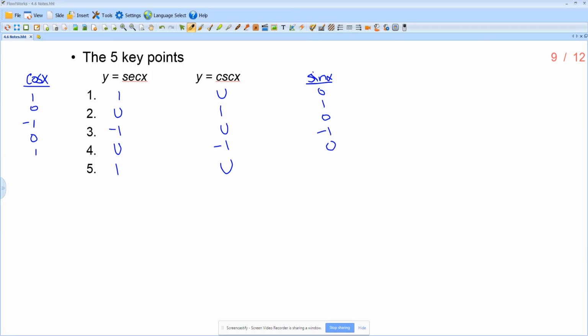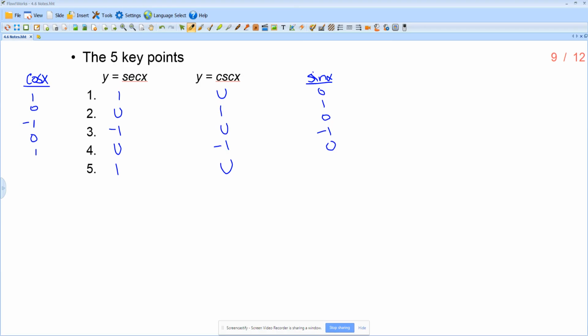All right, that's all we're covering in the notes, just getting down those points, those y values. All the same rules that we dealt with in section 4.5, graphing sine and cosine, still apply. Shifting, applying the amplitude, reflections, that's all the same. So essentially, this boils down to make sure that you know the 5 points for secant, cosecant, cotangent, and tangent. And then also realize that the period for tangent is not 2 pi over b, but pi over b. And that's for cotangent as well.